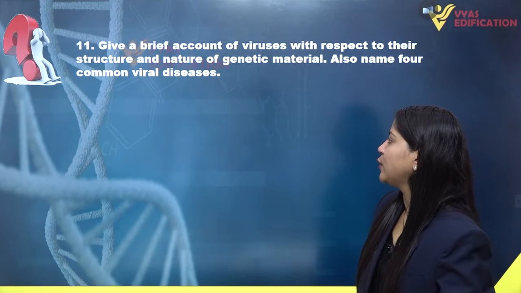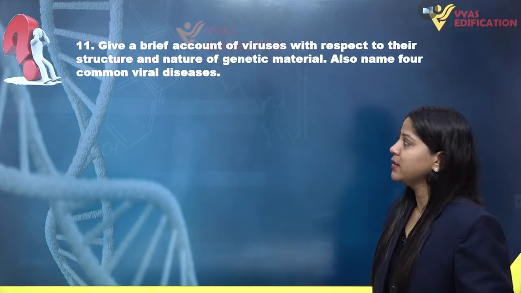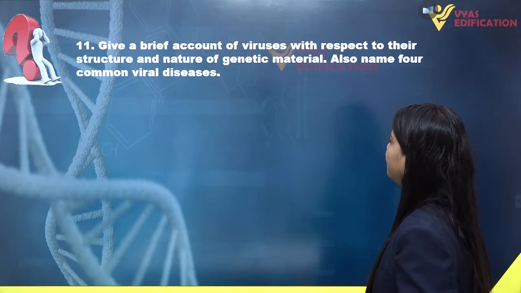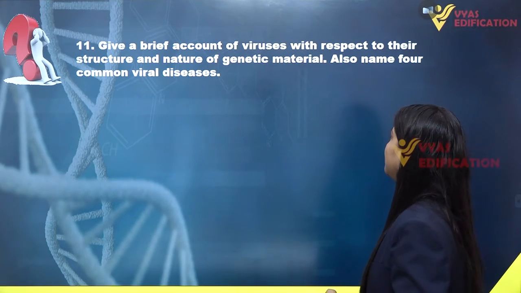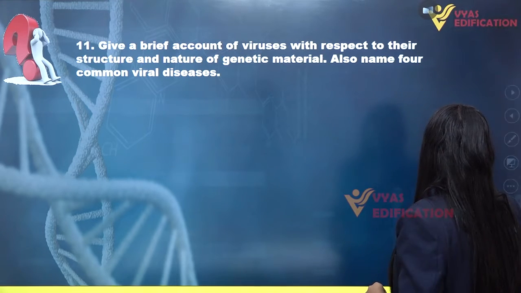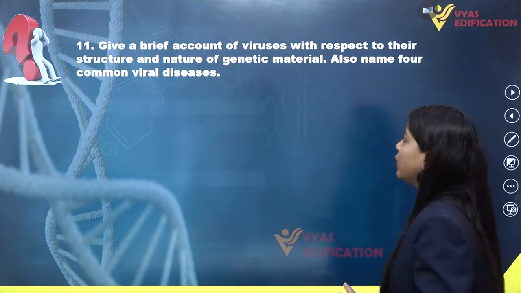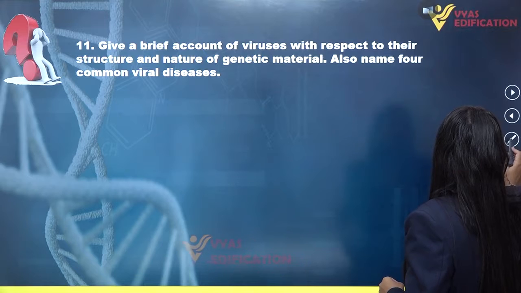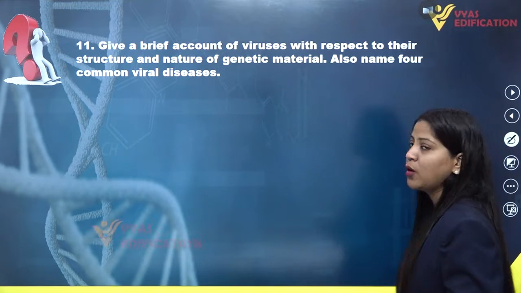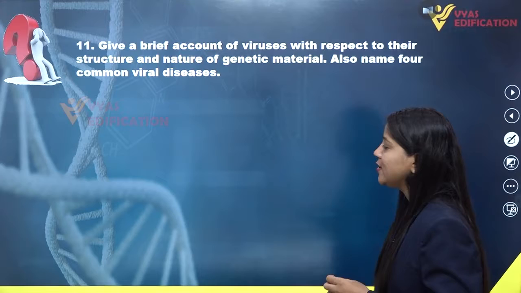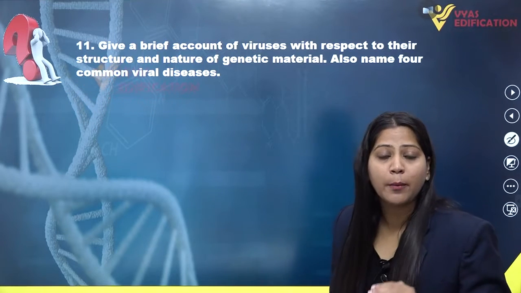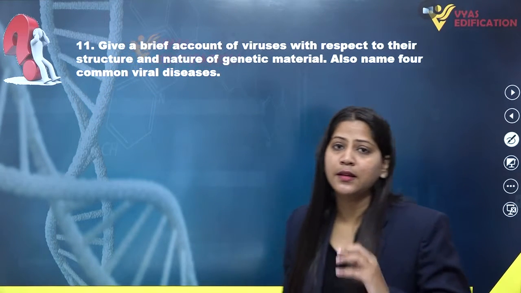So now moving on to question number 11, this question is asking us, give a brief account of viruses with respect to their structure and nature of genetic material, also name 4 common viral diseases. So in this question we have to basically tell about the structure of viruses. Also we have to talk about the type of genetic material present in different viruses, and last but not least, we have to give 4 common viral disease names.